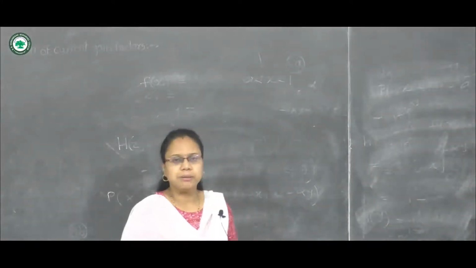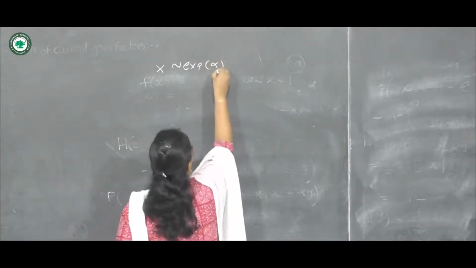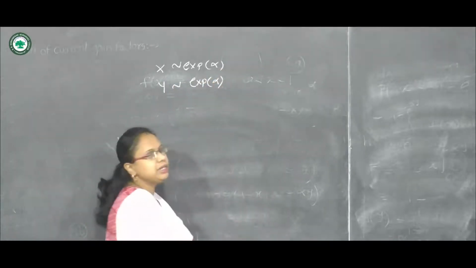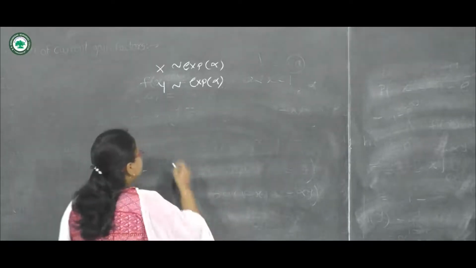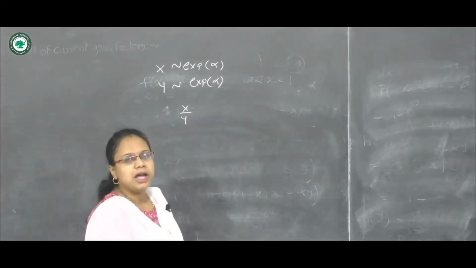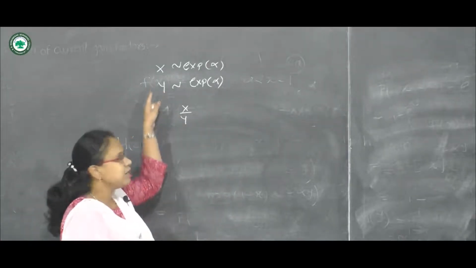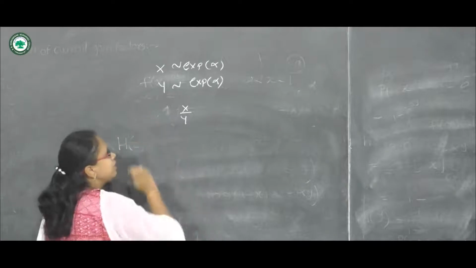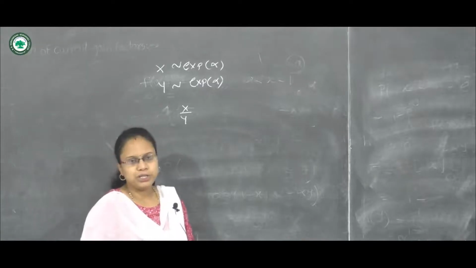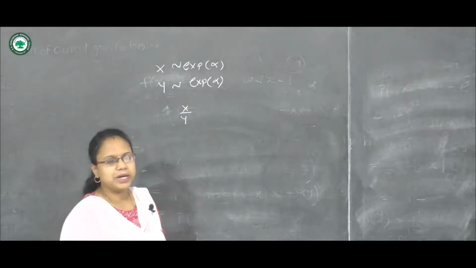Let us see the next example. Suppose we are given that x follows exponential with parameter alpha and y is another variable which also follows exponential with parameter alpha, and we want to obtain the distribution of x upon y. This is the question, and we will use the transformation of bivariate random variable because there are two variables. These are given to be independent, x and y are independently distributed and both are exponential with parameter alpha.